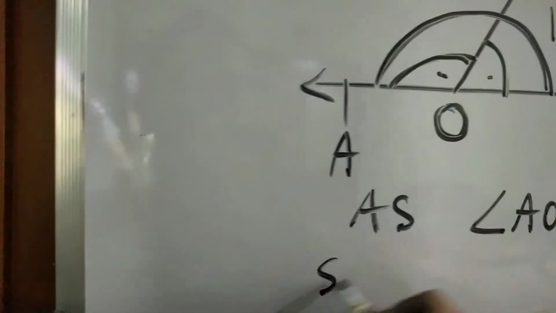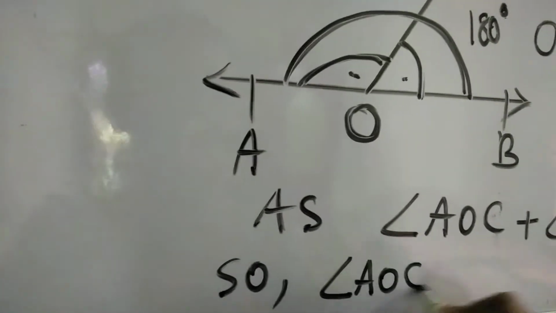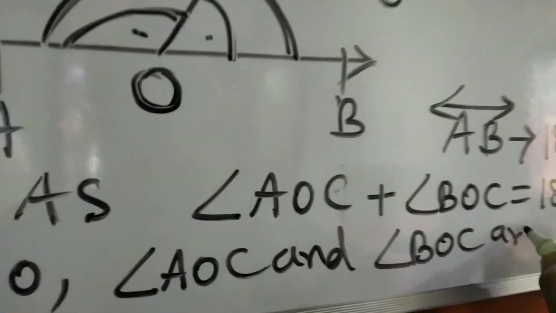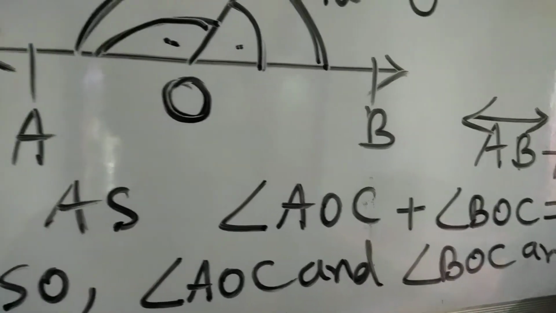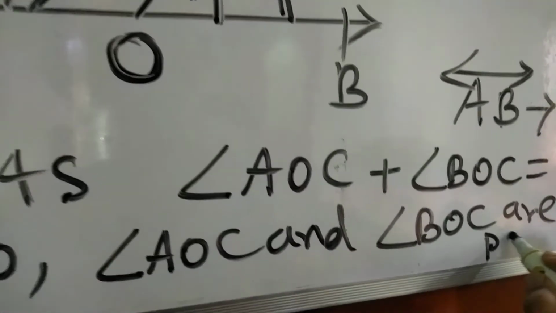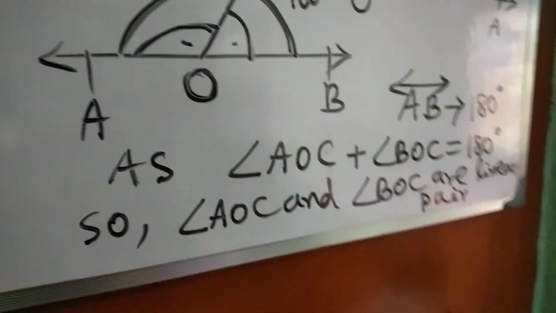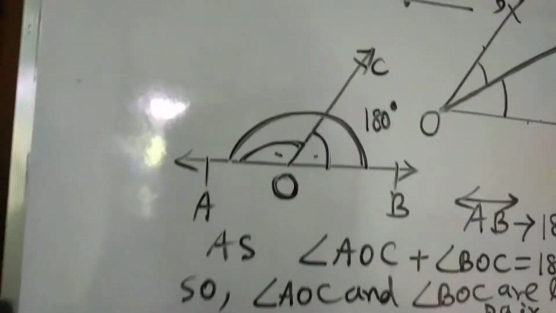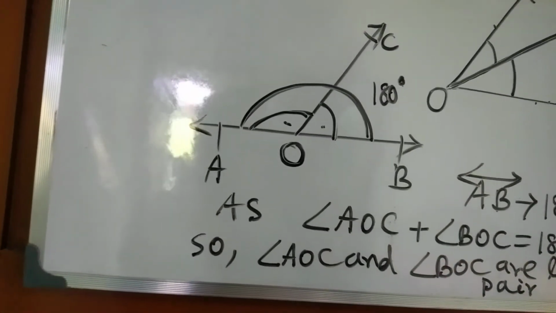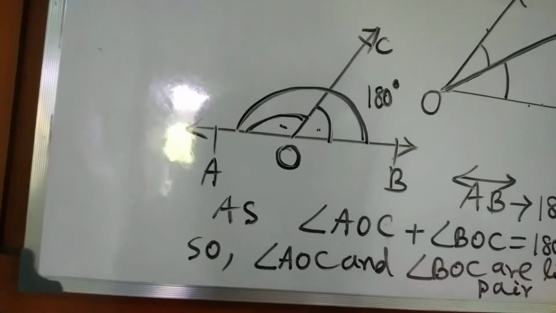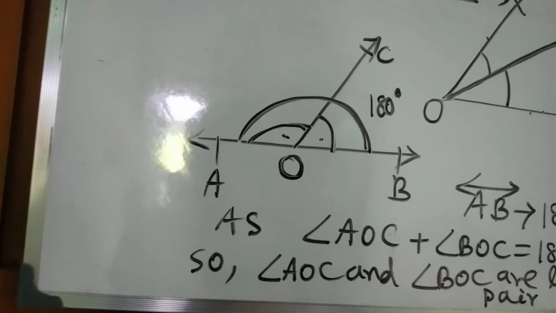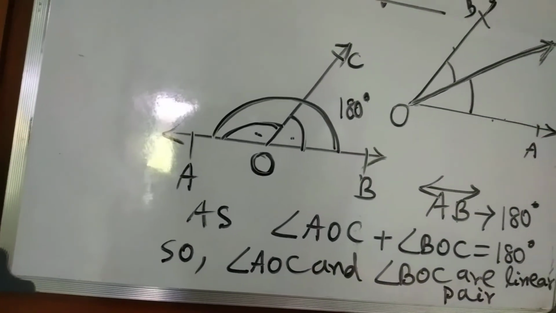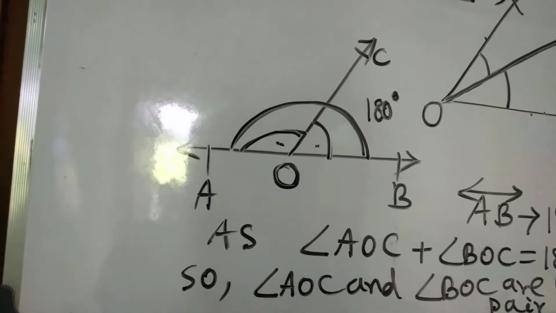So AOC and BOC are a linear pair. Understood? So what is a linear pair? When the sum of two adjacent angles is 180, we can say they are a linear pair, meaning they are supplementary also.